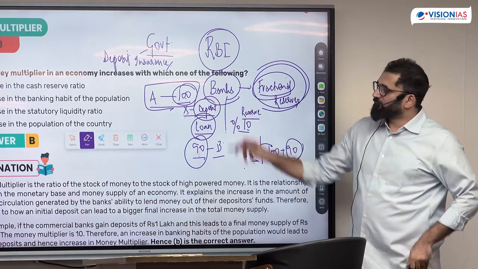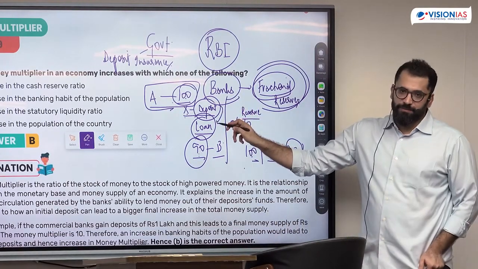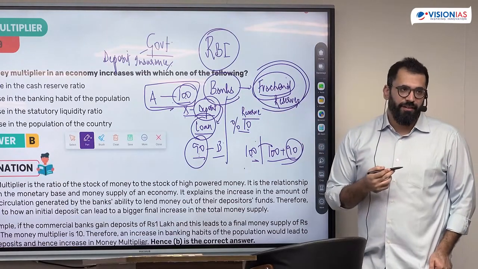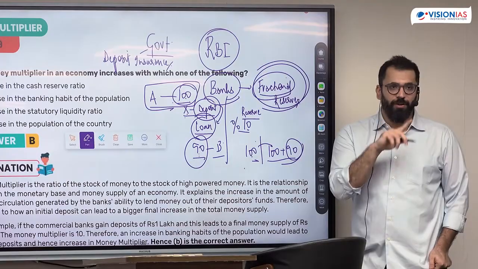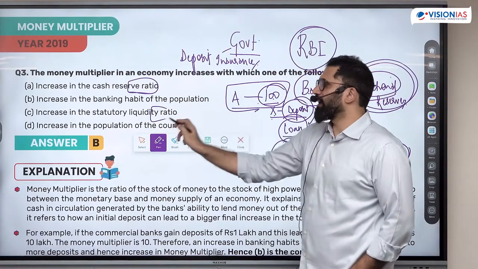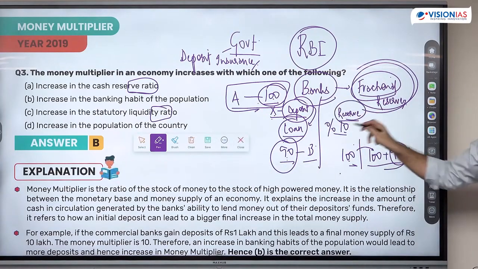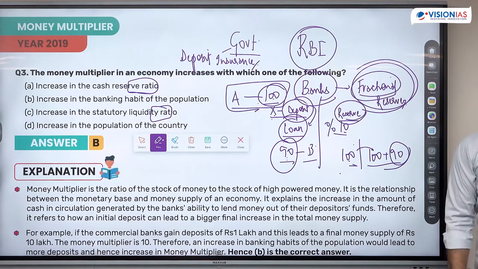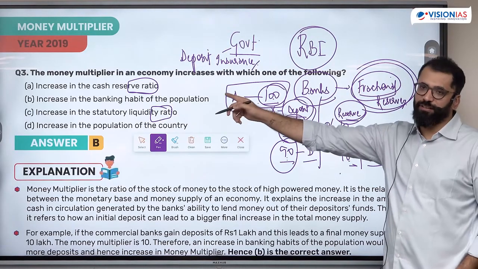Now, see the function. Deposit se loan ban raha hai. When will more loans be created? When I have more deposits. Increase in CRR. CRR and SLR are both a percentage of deposits. If I increase the reserve, will I have more loans or less loans? Less. So will the money multiplier increase or decrease?